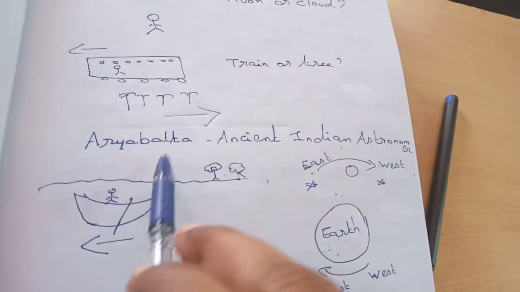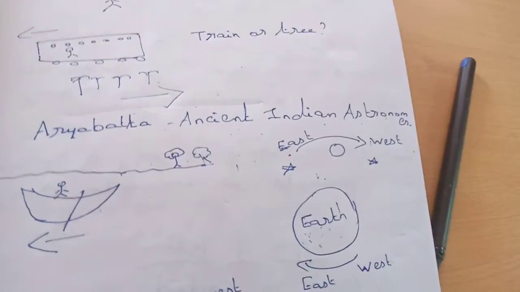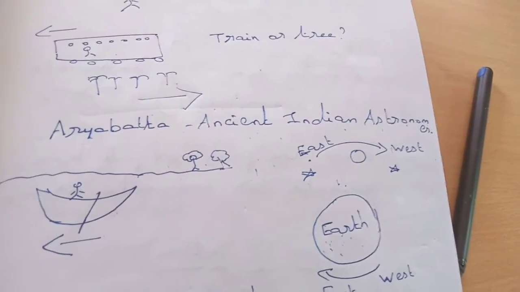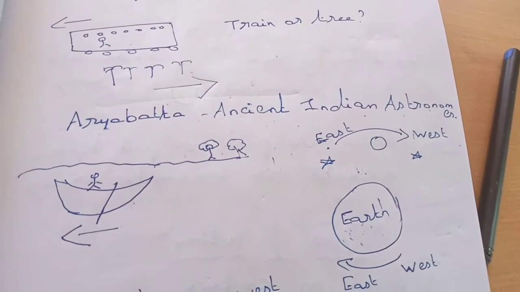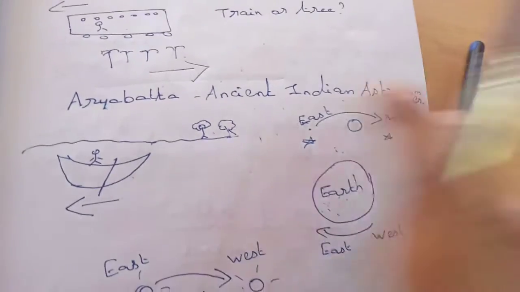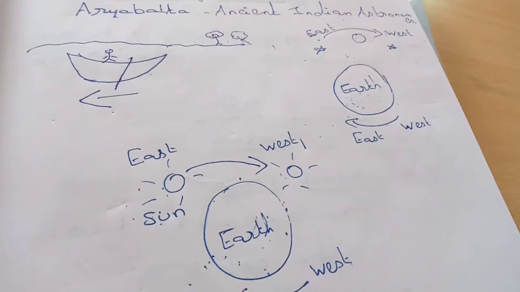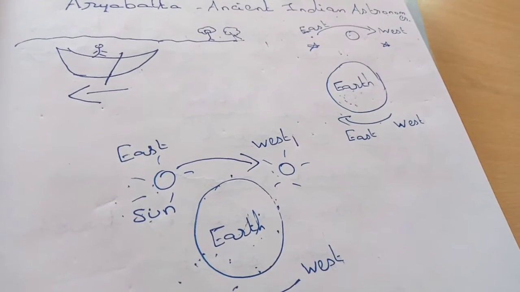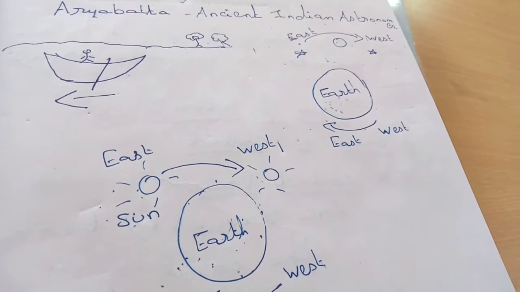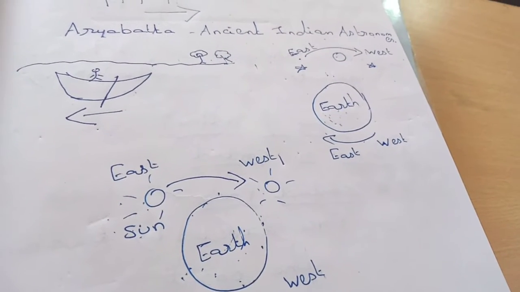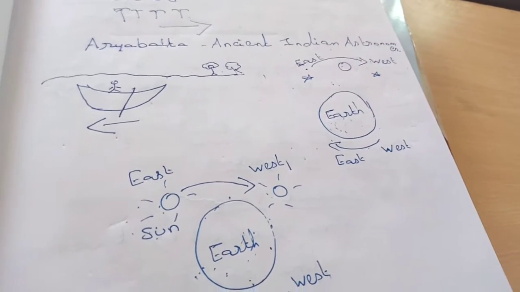Okay, next Aryabhatta. Aryabhatta is a very famous ancient Indian astronomer. Astronomer means one who studies about the sky, about celestial objects, about the sun, stars, moon, all those things. So that person is called an astronomer. Aryabhatta told that if we are moving in a boat from right to left direction, we will feel that all the things on the shore, like the trees, will be seen to be moving from left to right direction.